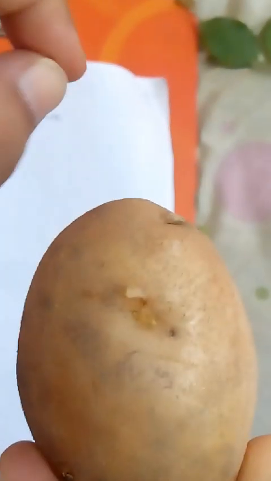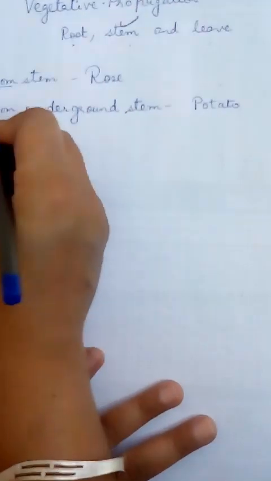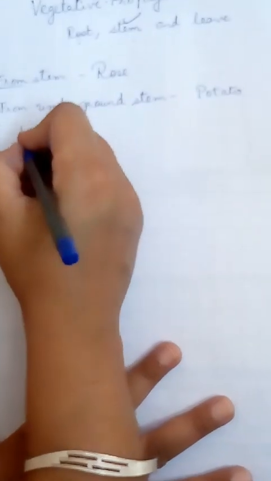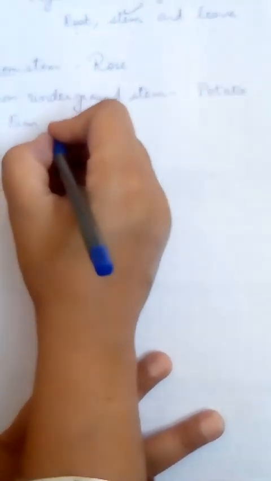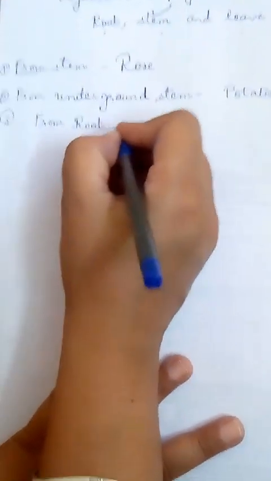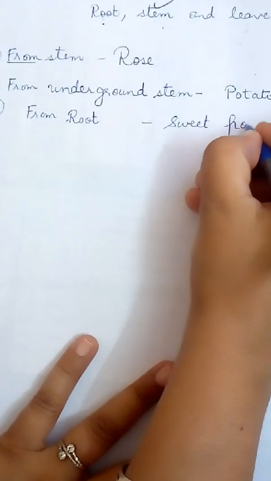So a new plant can grow from these buds. If I cut this piece and sow it in the soil, a new plant will grow from here. So the example is potato. Now the third one is from roots. Example is sweet potato.